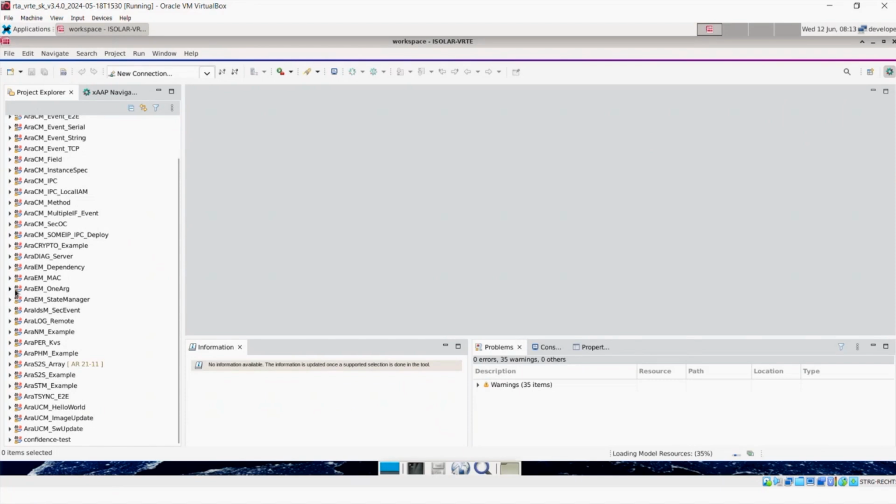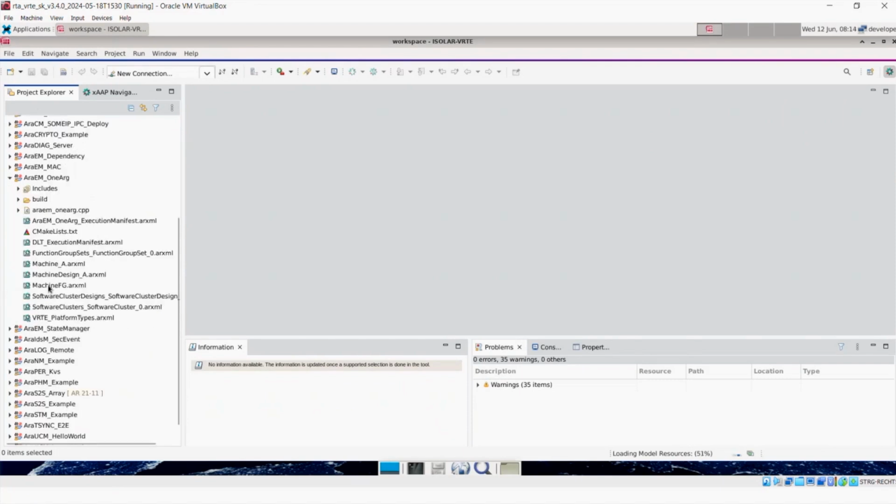So we initially looked at the OneArg. Each of these projects is entirely self-contained. There's all the AutoSAR XML configuration information for that, and then there's the source code. So just to give you an idea of how simple you can start with, if I open this C++ program here, this is the simplest application that we can actually build. So let's just have a quick look at that.